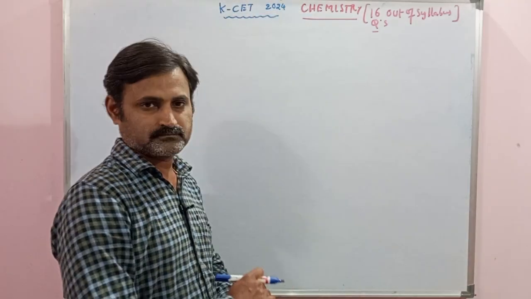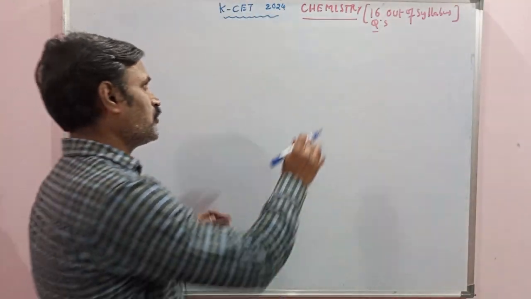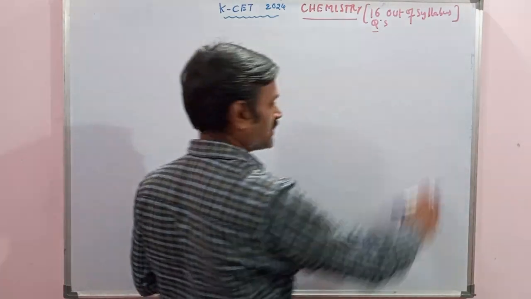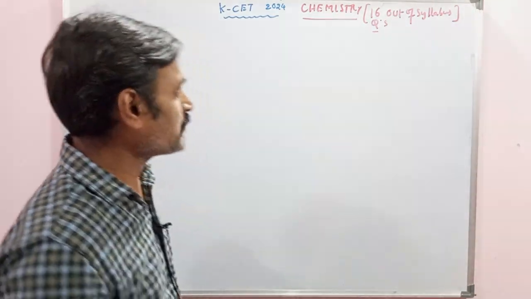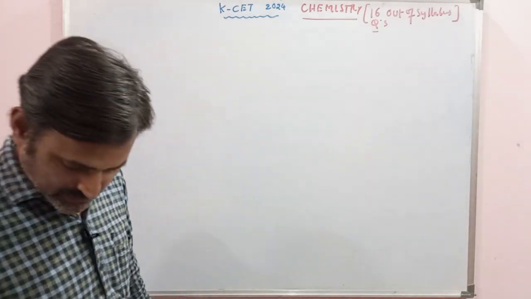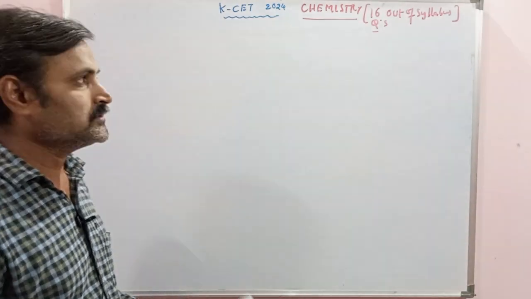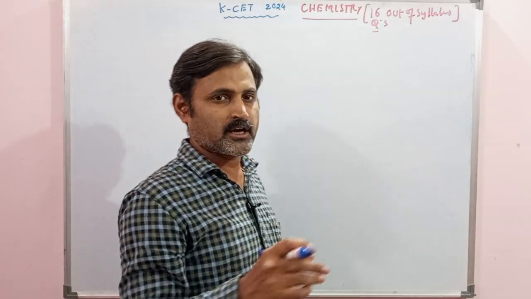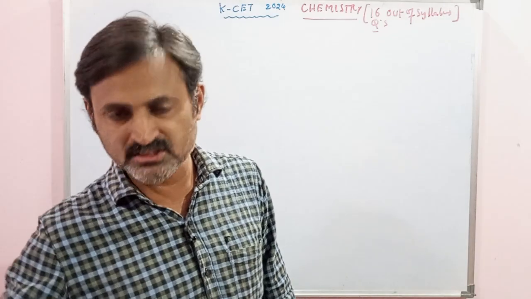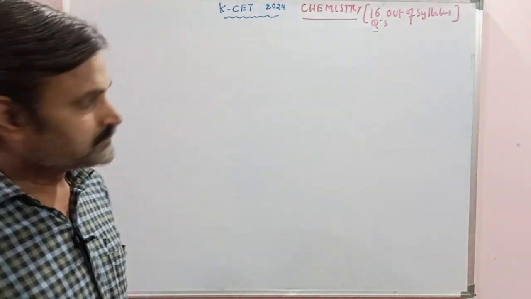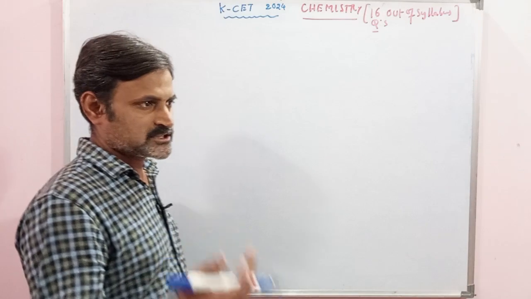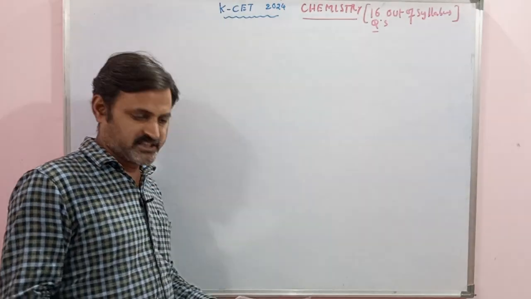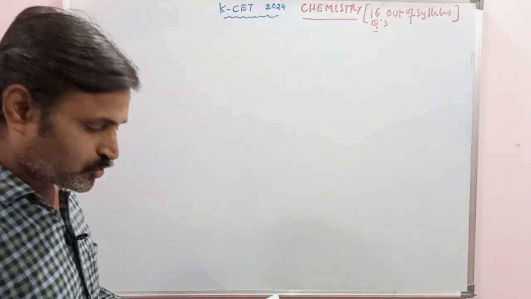So approximately 15 to 16 questions, I can say, came out of syllabus. Okay, leave aside these out-of-syllabus questions. We will try to discuss the questions which came in the present regular syllabus. We will see whether the KEA, Karnataka Examination Authority, is going to take up the objections from the students online shortly, and after that they will decide whether grace marks should be given or not. So let us move on to the examination question paper discussion.